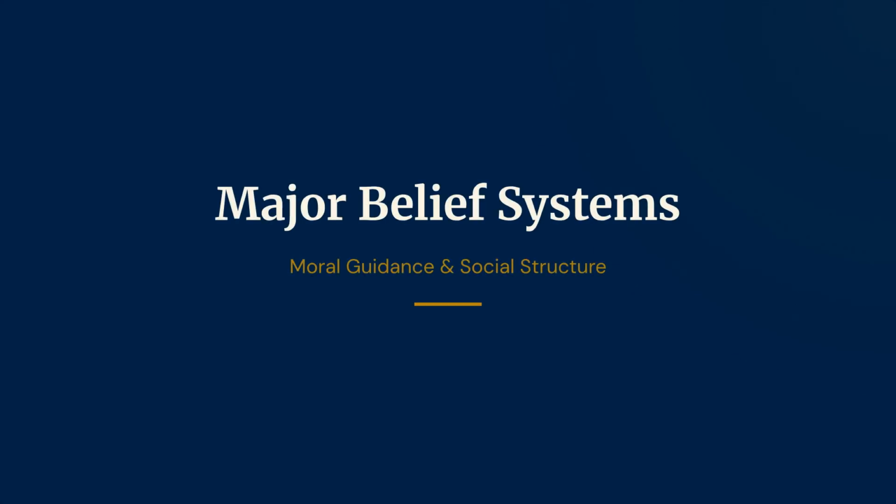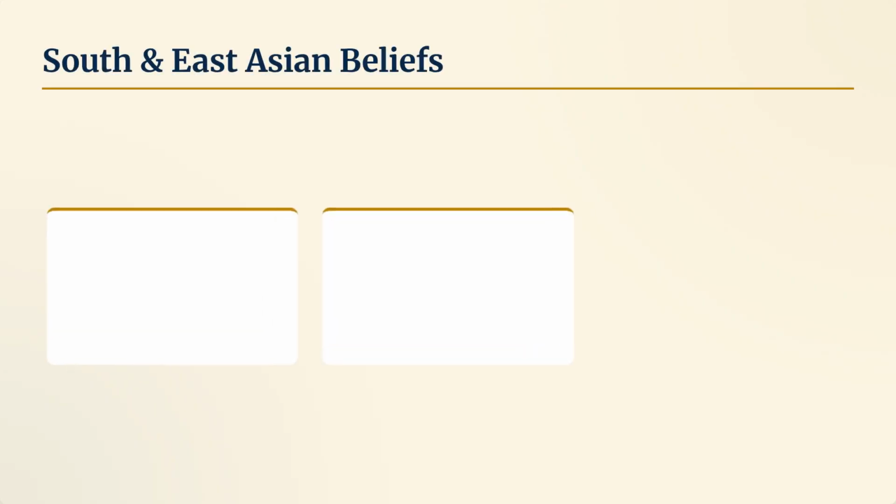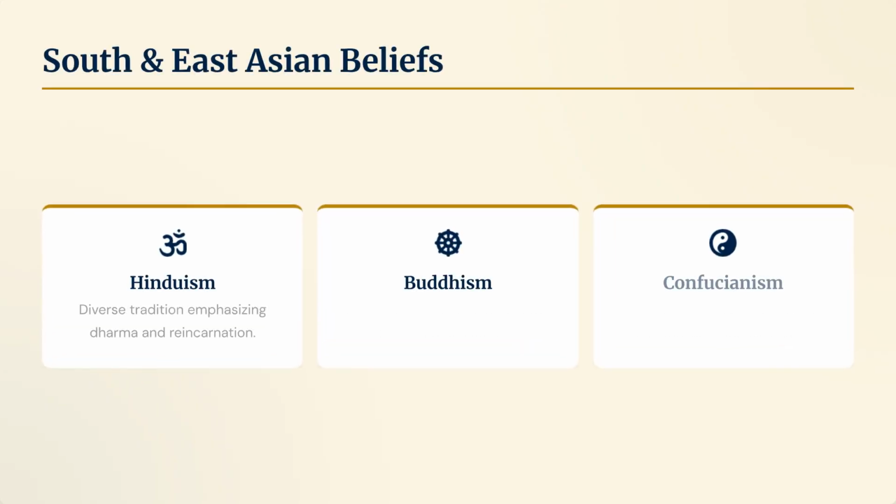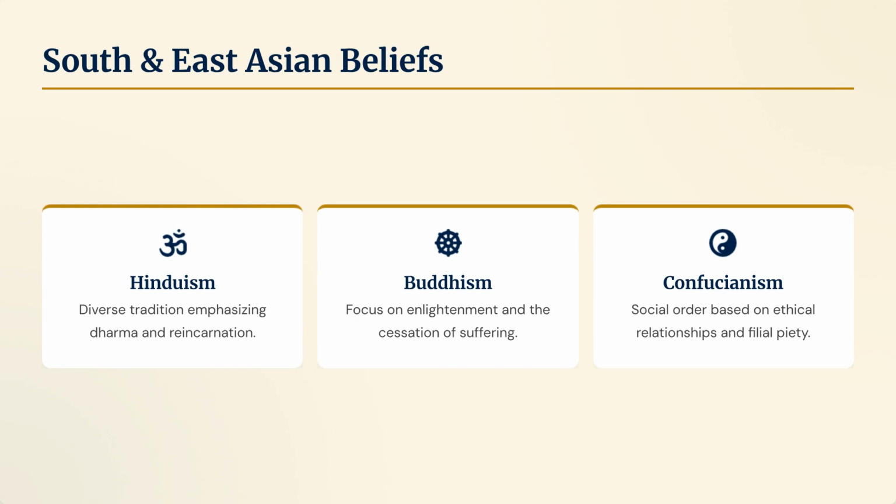Major belief systems emerged, providing moral guidance and social structure throughout ancient societies. South and East Asian beliefs include Hinduism, emphasizing Dharma and reincarnation. Buddhism focuses on enlightenment, and Confucianism is centered on social order based on ethical relationships and filial piety.